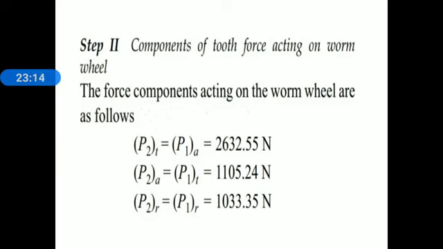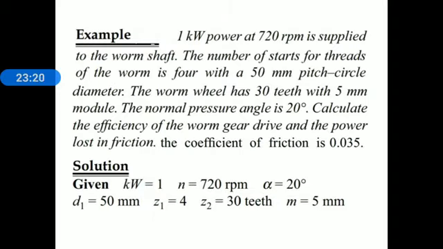This problem is asked for 6 marks in university examination, remember that. Okay, next, problem number 2. Everyone, again read this problem statement carefully. 1 kilowatt power at 720 rpm is supplied to the worm shaft. The number of starts for threads on the worm is 4 with a 50 millimeter pitch circle diameter.